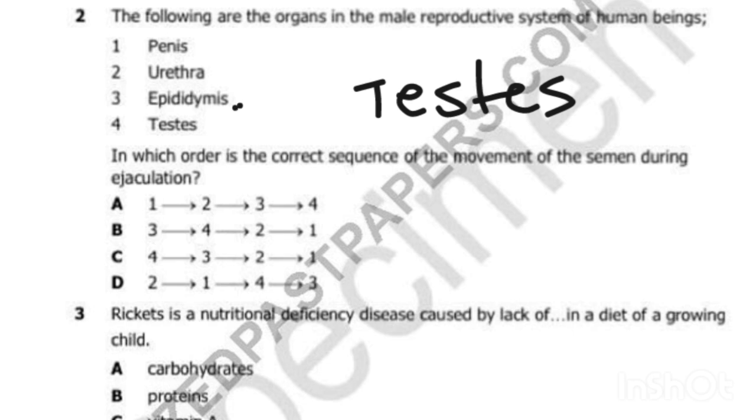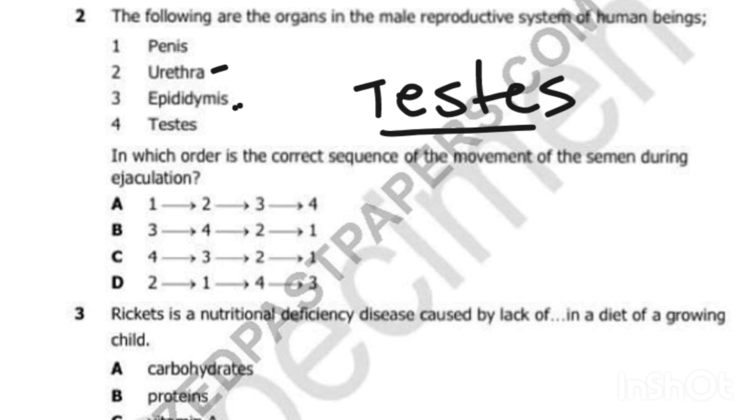The testis produces sperm, which are male reproductive cells. When the sperm is produced, it is stored in the epididymis. Then after the epididymis, what should follow? It should be the urethra. This is the passage of urine and sperm. Then finally it should be the penis.